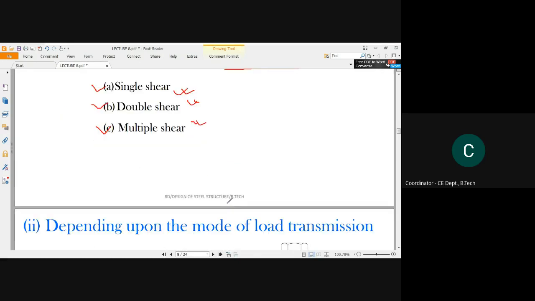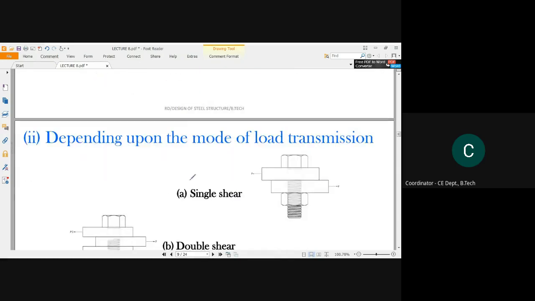So let us see the diagram. See, this is a type of single shear mechanism. This is the bolt connection, and these are two plates. The top plate is creating a force like this, and the bottom plate is creating a force like this.